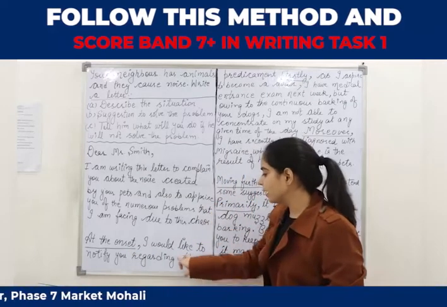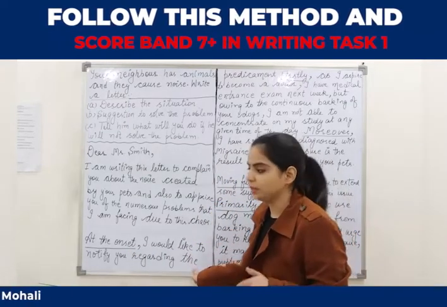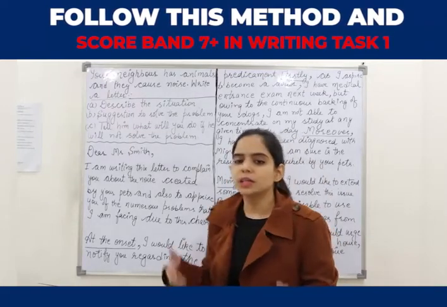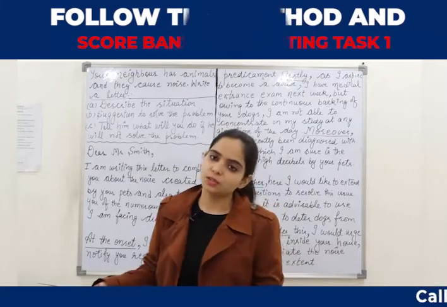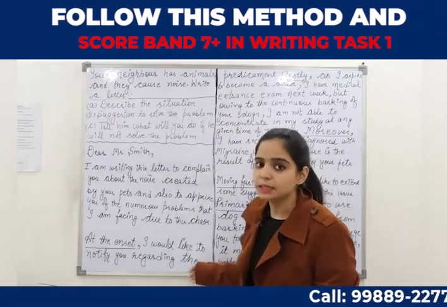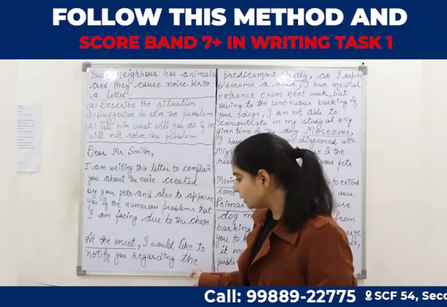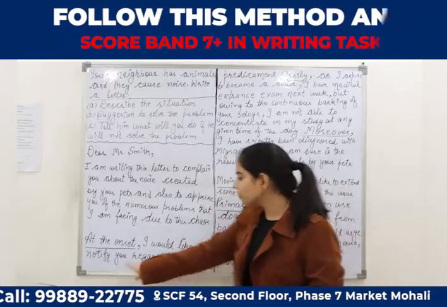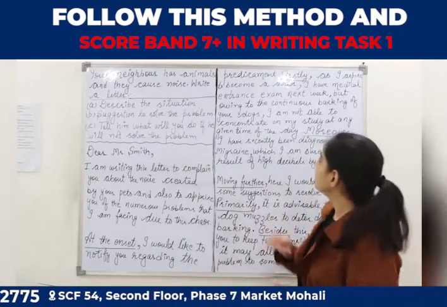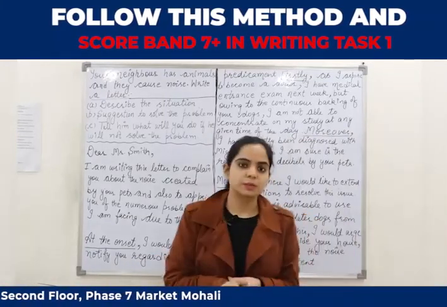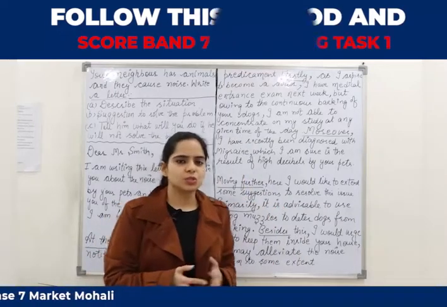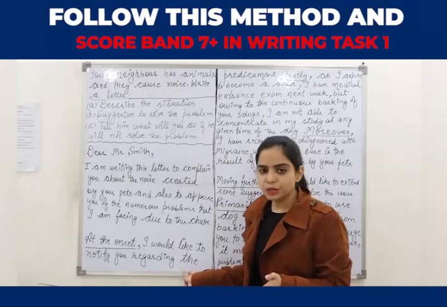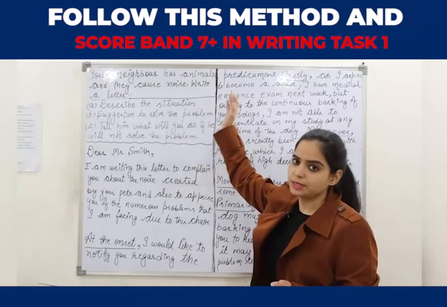Here I will give one particular opening line, so that the examiner or the neighbor to whom you are writing this letter can construe what you are explaining in this paragraph. What I have written here is, at the onset I would like to notify you regarding the predicament. Now what is a predicament? A predicament is a bad situation or a difficult situation. You are facing some difficulties because of your neighbor's pet, so that is why I have used predicament here.